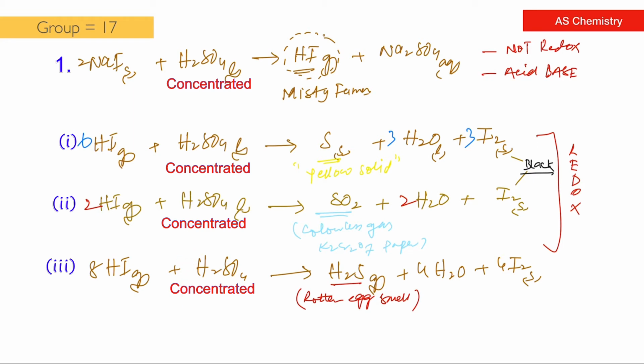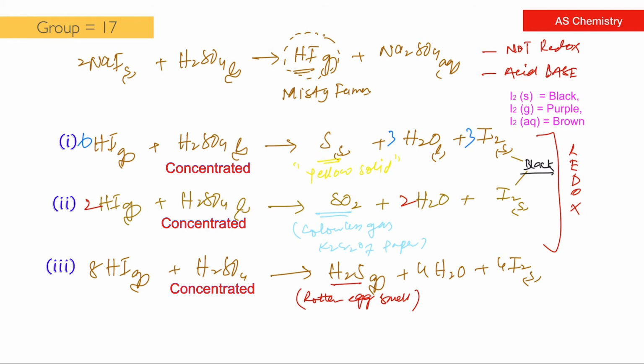So every time we use 1 mole of sulfuric acid and HI in different even mole ratios of 2, 6, and 8. H2O and I2 are the common products of all these reactions, but because of the sulfur element, sulfur solid, SO2, or H2S may be formed. These reactions are all redox reactions.